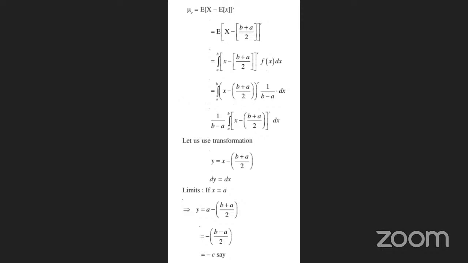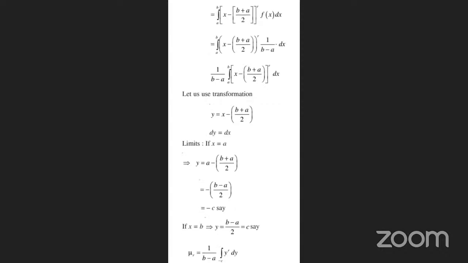Let us use the transformation y is equal to x minus (b plus a) by 2, so dy is equal to dx. Now the limits: if x is equal to a, then applying y, we get a minus (b plus a) by 2 in place of x.